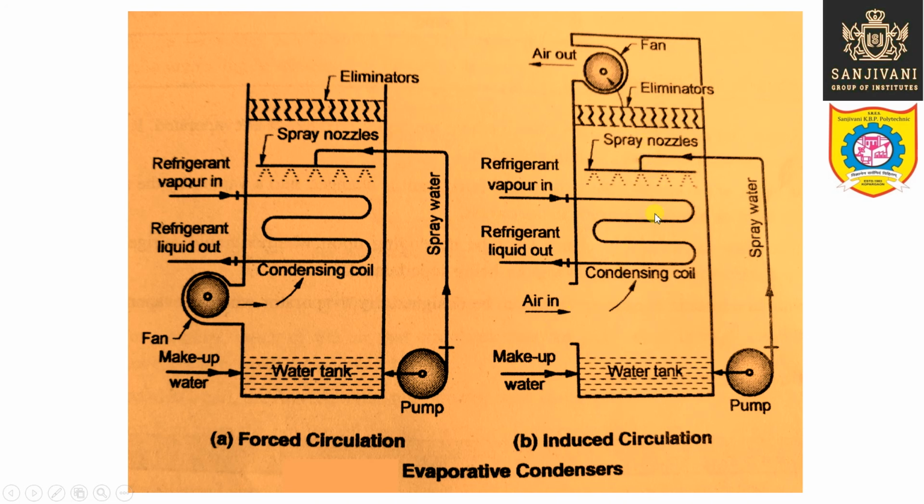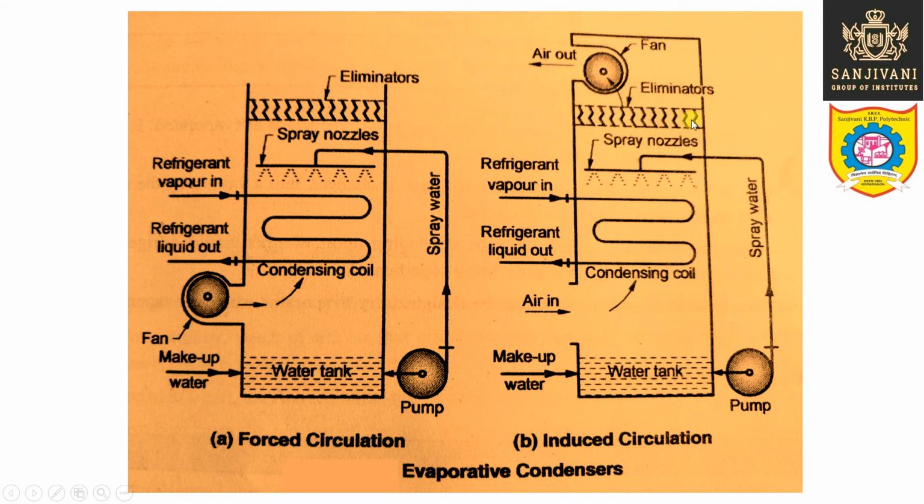The air is also moving in the upward direction. It comes in contact with the condenser coil and the water. So the water will be evaporated, and the heat of evaporation will be taken from this condensing coil and ultimately from the refrigerant. And this refrigerant vapor will get cooled and condensed into liquid. So liquid refrigerant is leaving from here, right? So the air is moving in the upward direction.